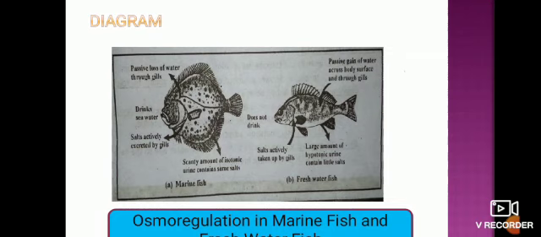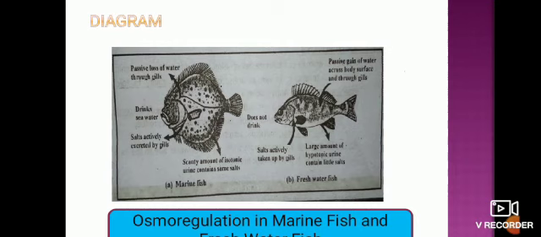In the case of marine fishes, they drink seawater, and in this way salt will enter into the body, so they need to actively excrete the salt by means of gills, by means of rectal glands, and discharge the salt from the body, and they need to maintain water and salt concentration.